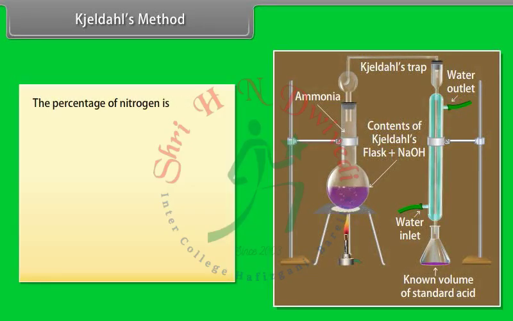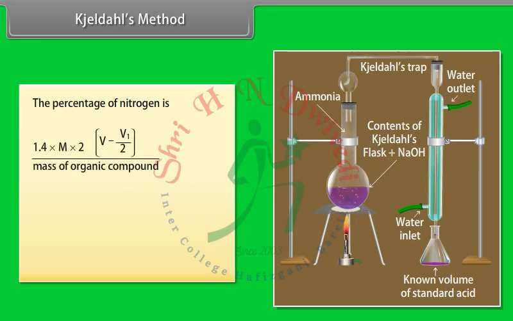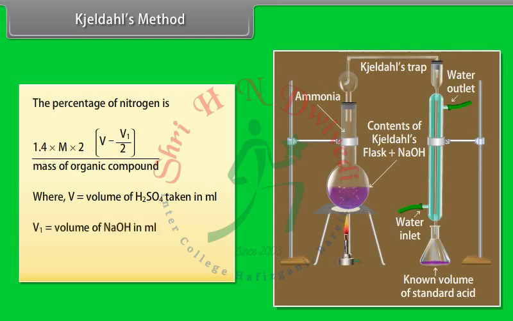The percentage of nitrogen is 1.4 × m × 2 × (V − V1/2) divided by mass of organic compound, where V is the volume of H2SO4 taken in milliliters, V1 is the volume of NaOH in milliliters, and m is the molarity of H2SO4.